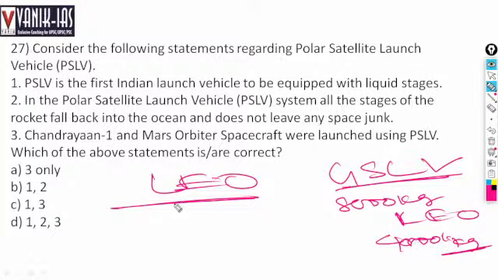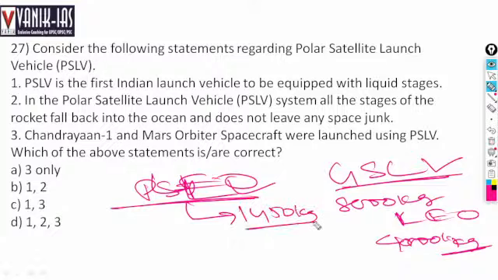But PSLV can hardly take 1450 kg to geosynchronous orbit. So the power of GSLV is much more than that of PSLV.